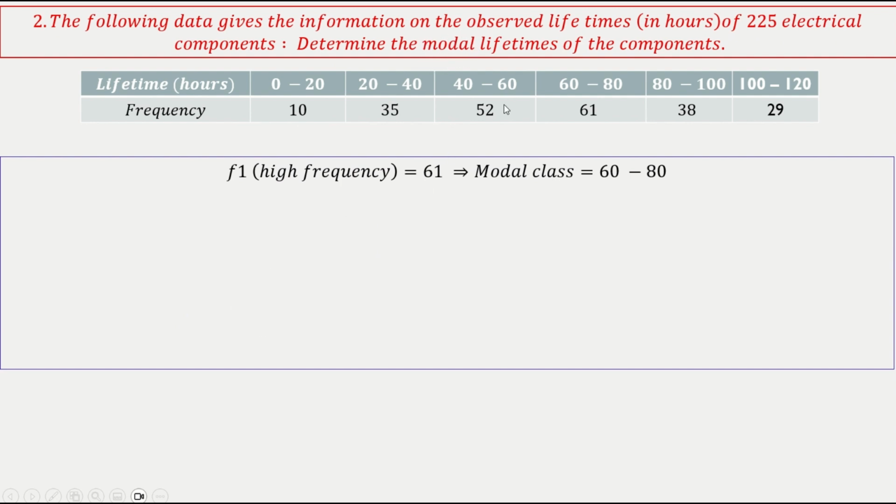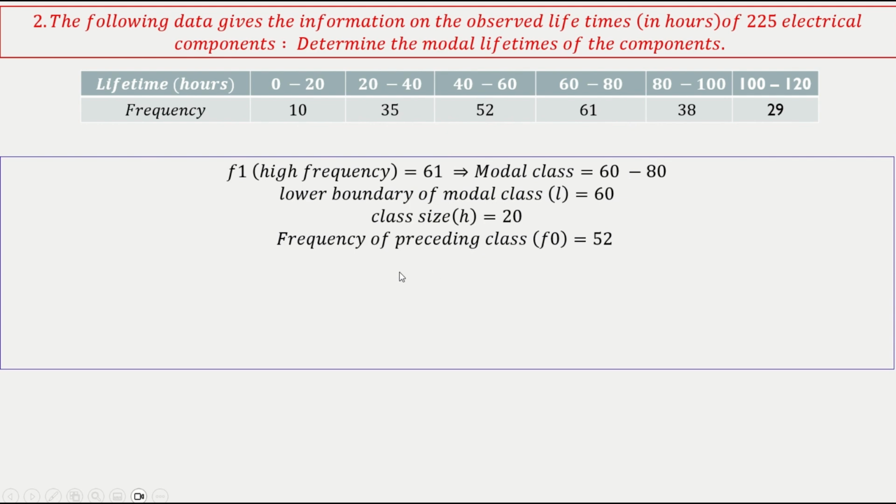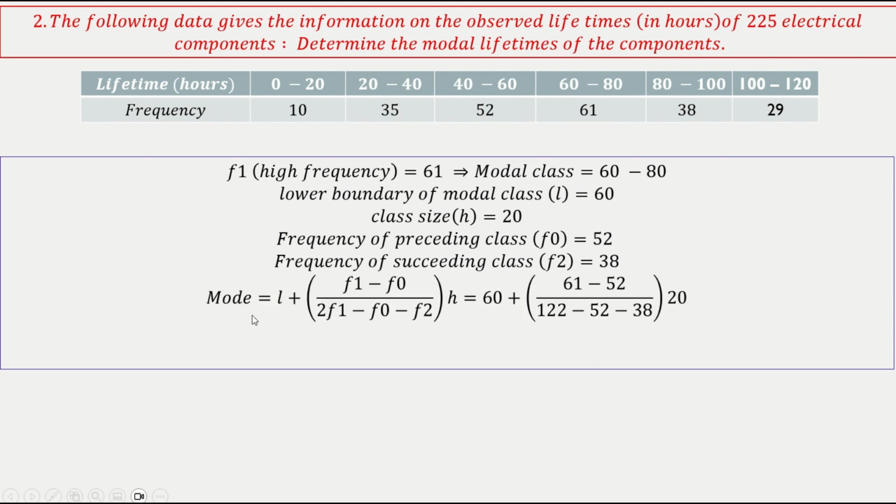For mode, first the highest frequency is this one, 61. So the modal class is 60 to 80. So my L is 60, H is 20, 80 minus 60. The frequency of the preceding class is 52, the succeeding class is 38. Now this is the mode equation. If I substitute the values, what I will get is mode is 65.625 hours. This is the modal lifetime of a component.